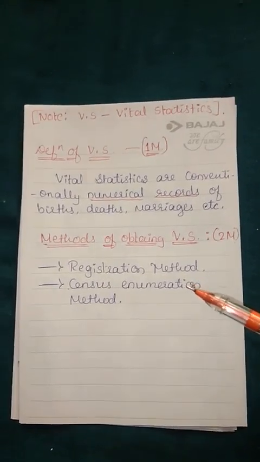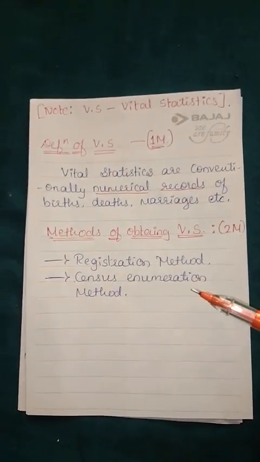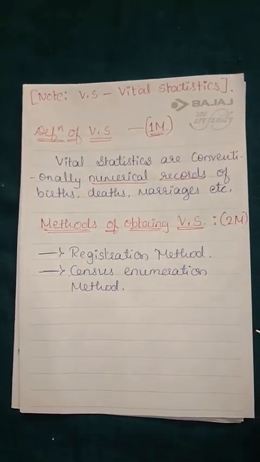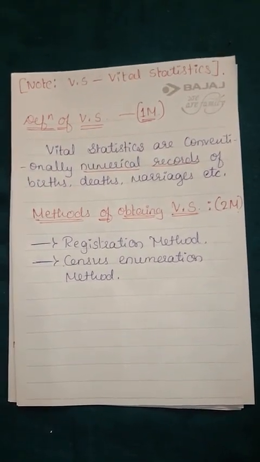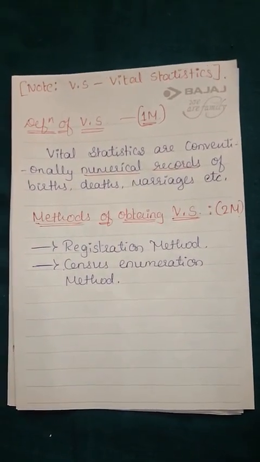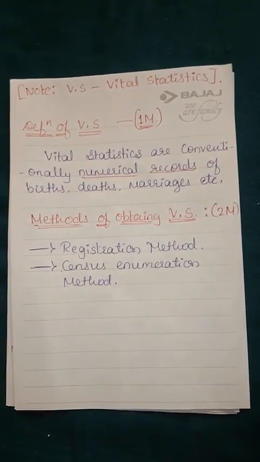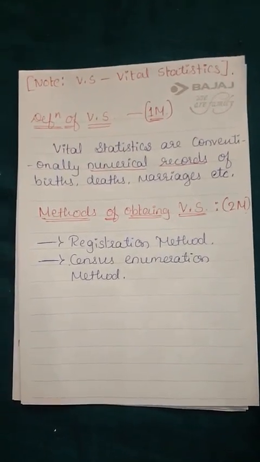So what is registration method? Registration, it is about the birth or death. In case of birth, the information regarding the date of birth, name of the parents, gender of the newborn baby, nationality, religion. So these are all data can be recorded.